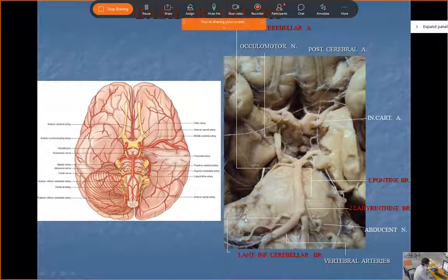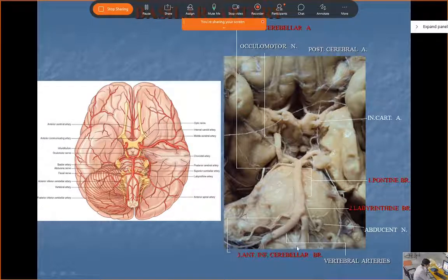Now, if you see the basilar artery, it's the same. This is the basilar artery. So the two vertebrals are joining in the pontomedullary junction to form the basilar artery. These are the one vertebral, another one. This is the basilar artery bifurcating to form the posterior cerebral artery.